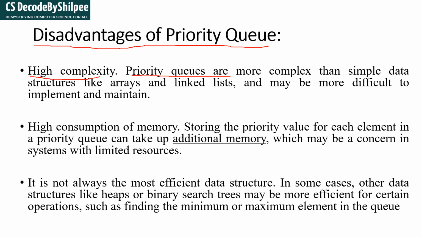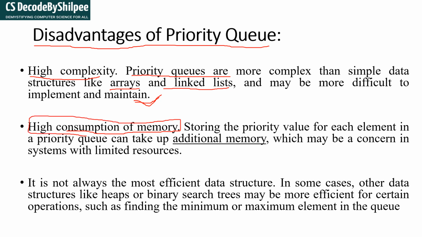Priority queues are more complex than simple data structures like arrays and linked lists. A priority queue is complex compared to an array, linked list or stack, and it may be more difficult to implement and maintain. The reason is that one extra concept came in, the priority. Since the priority concept is there, you have to store it somewhere, which means high memory consumption is also required for storing the priority.